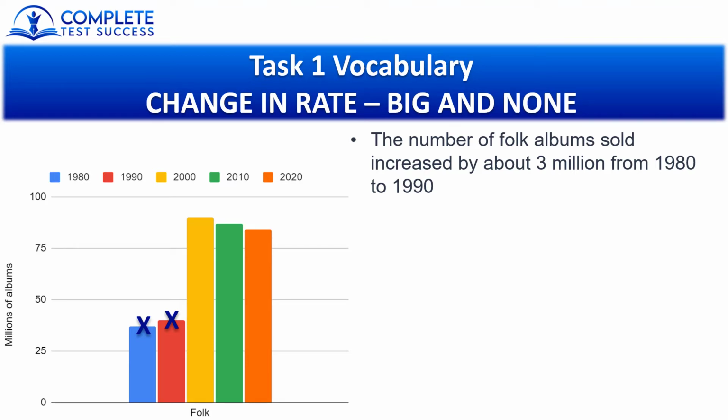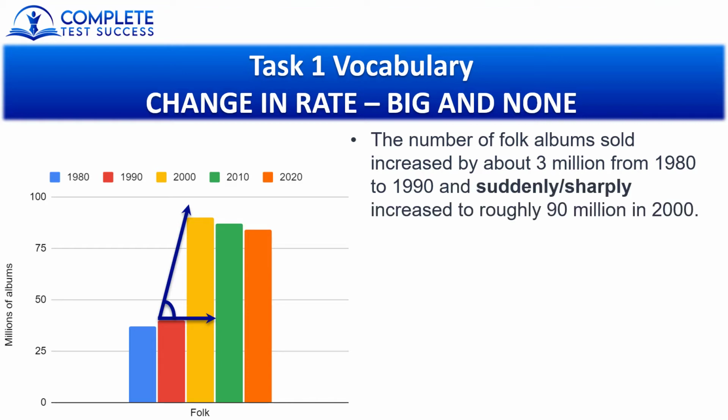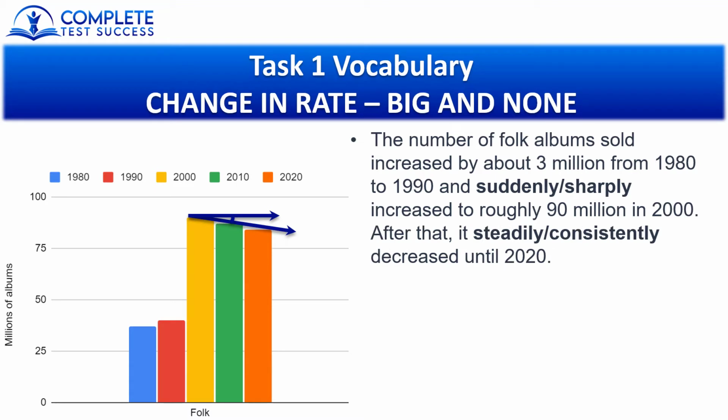Now, if we compare the rate of change from 1980 to 1990 with the rate of change from 1990 to 2000, the angle is much bigger this time. So to describe this, I can say, and suddenly or sharply increased to roughly 90 million in 2000. Then the rate of decrease from 2000 to 2010 is the same as the rate from 2010 to 2020. So it's a straight line from 2000 to 2010 to 2020. So for this I can write, after that it steadily or consistently decreased until 2020.